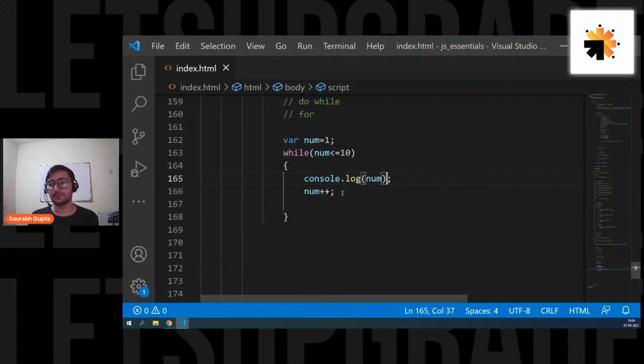What if I want to reverse it? So I can start my loop. I can start my variable with 10. And let's say now my condition is num is greater than equal to 1. That means now I'm not going from 1 to 10. Now I'm going from 10 to 1.